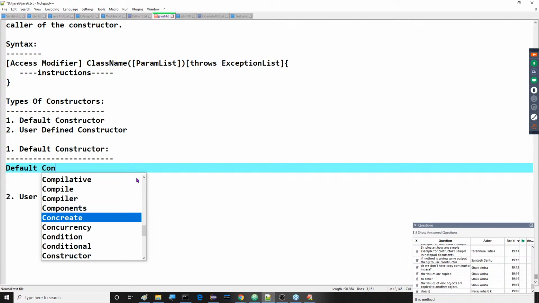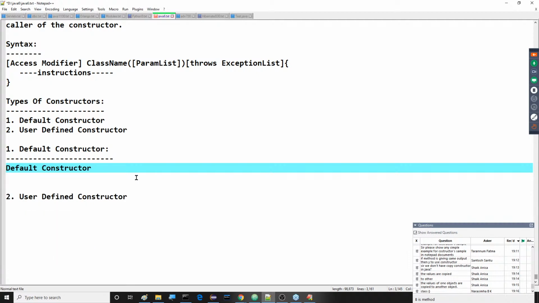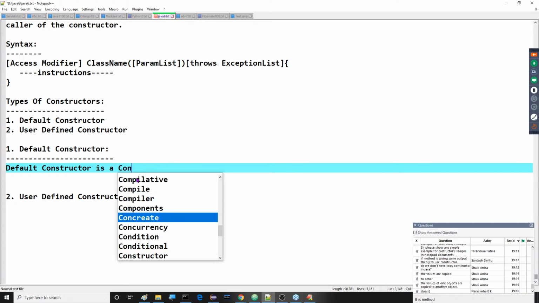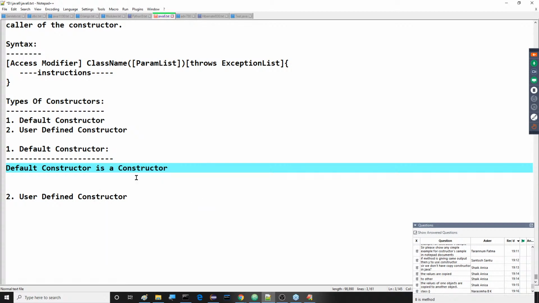Default constructor is a constructor. Default constructor is a zero argument constructor.